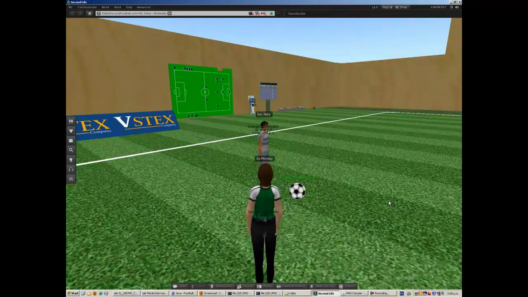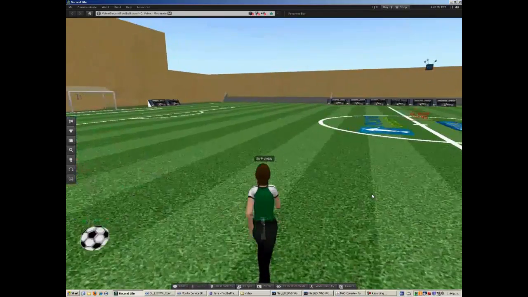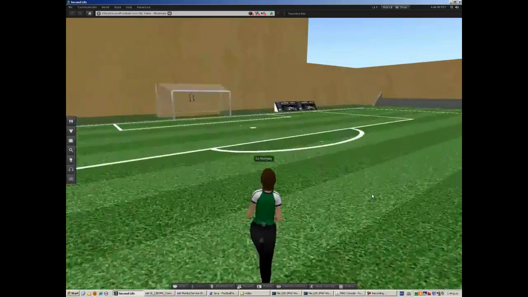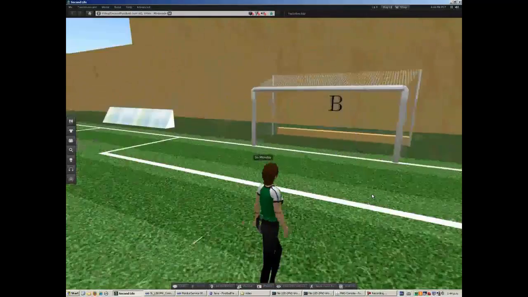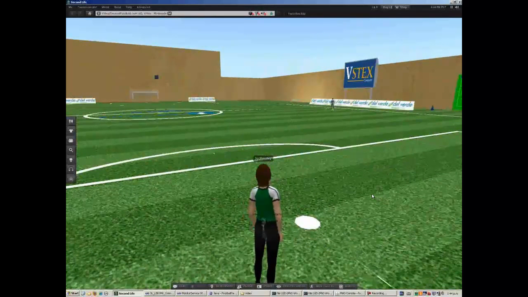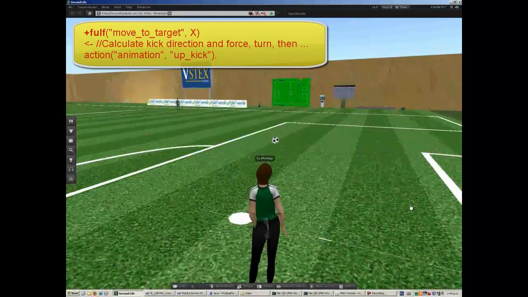Now let's see how the agent reacts to the identified fulfillment and violation. Here, Sumande passes the ball to Rasrubi, runs towards the goal and stops inside the penalty area. Based on the received information, the expectation monitor identifies the fulfillment of the expectation and notifies the agent. This triggers a new agent plan instructing the agent to turn towards Sumande and try to pass the ball by an upkick.